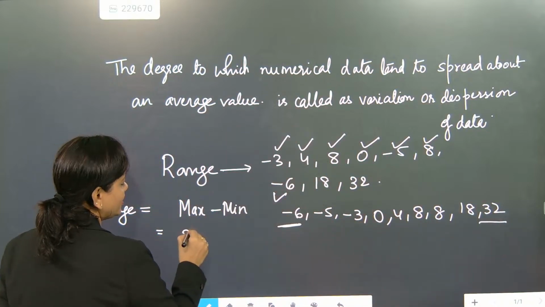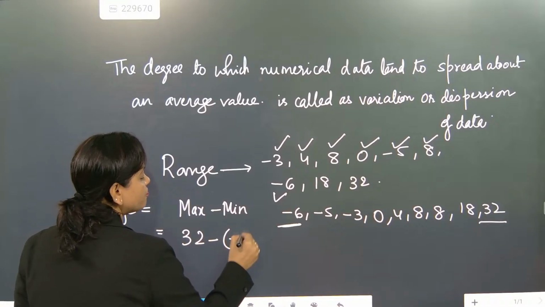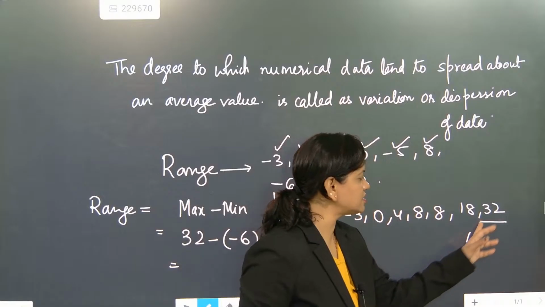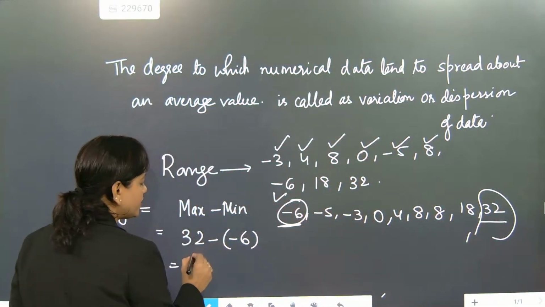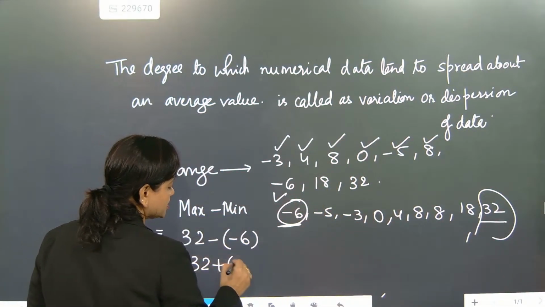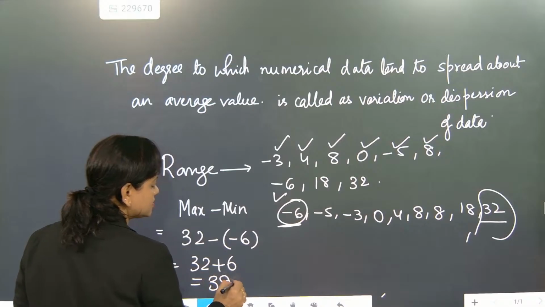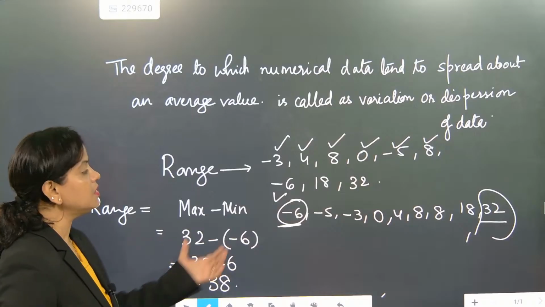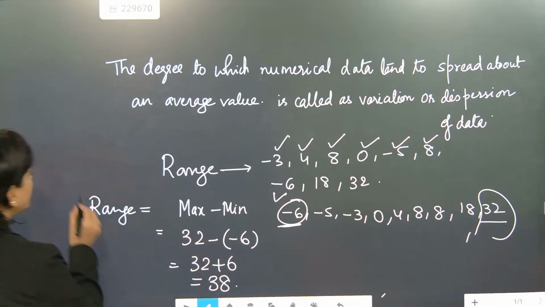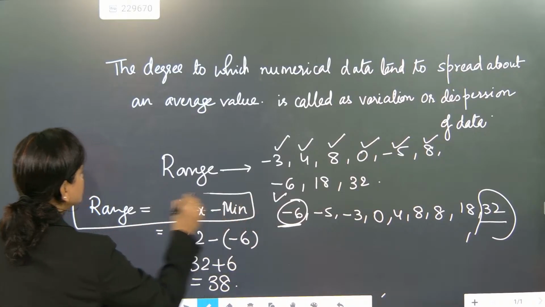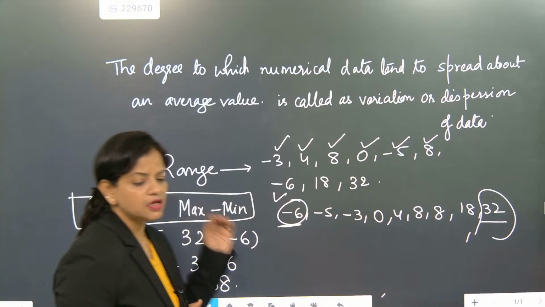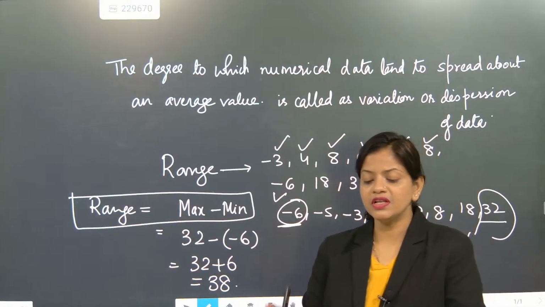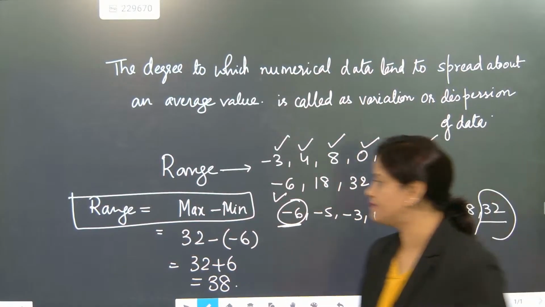The maximum value is 32 minus of minus 6, because minus 6 is the least and 32 is the maximum. So here it will become 32 plus 6. The total value is coming as 38. This is the way of finding range: maximum minus minimum for ungrouped data. Range is the highest minus the lowest. This is a simple formula.